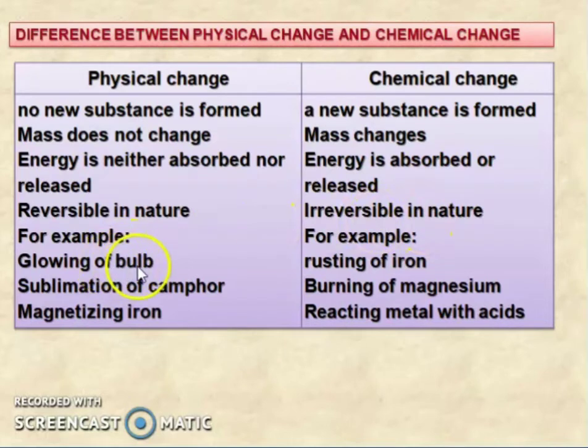For example, the glowing of a bulb, sublimation of camphor, and magnetizing iron. These are examples of a physical change. For chemical change, the rusting of iron, burning of magnesium, and reacting metal with acid. These are examples of a chemical change.